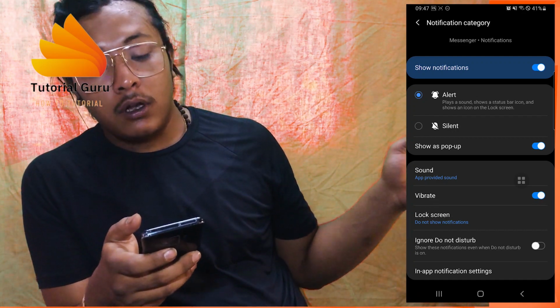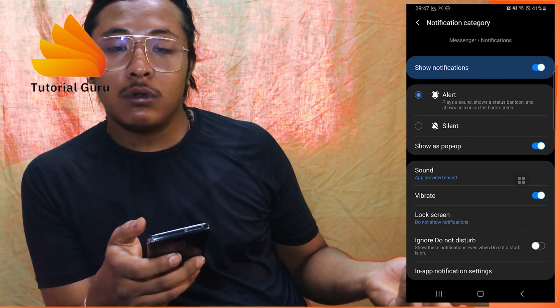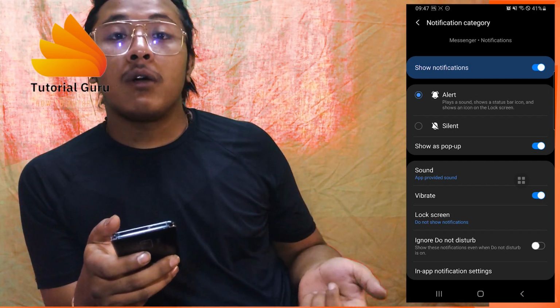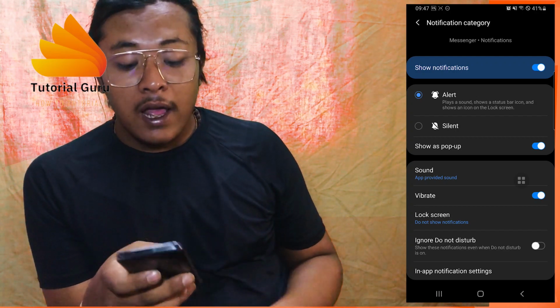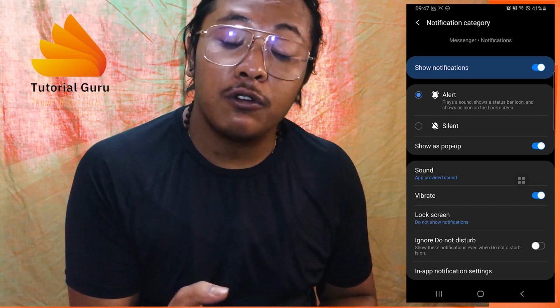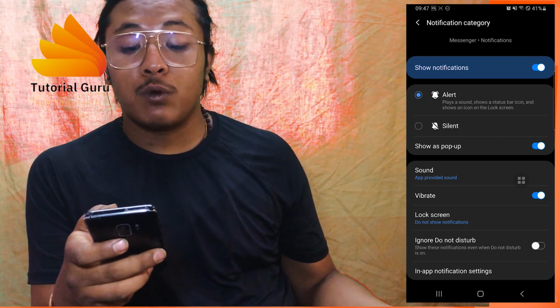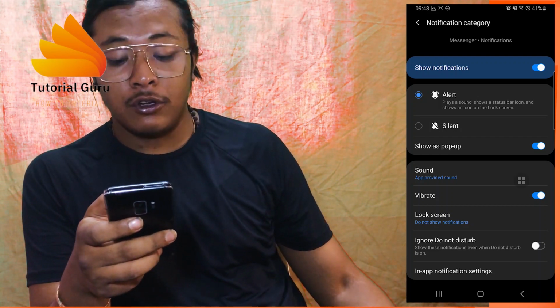Through the in-app settings, I've now shown you how you can fix the ringtone not coming problem out of Messenger. And with that being said, this is how you fix a Messenger ringtone not coming on problem, or fix your sound problem, Messenger ringtone problem on your phone.